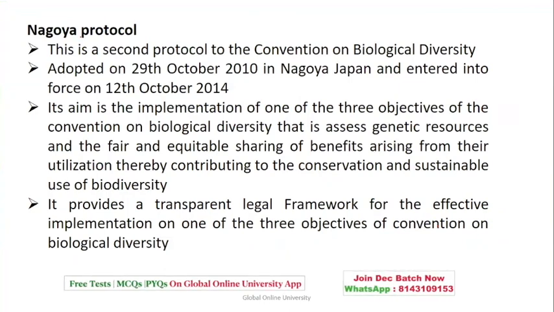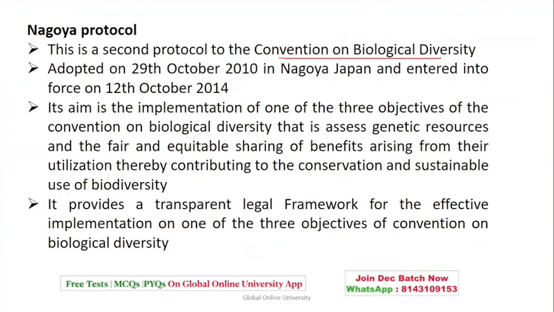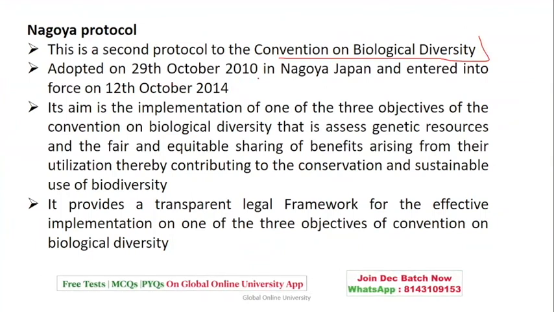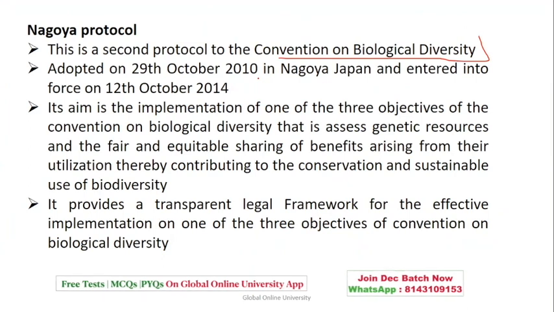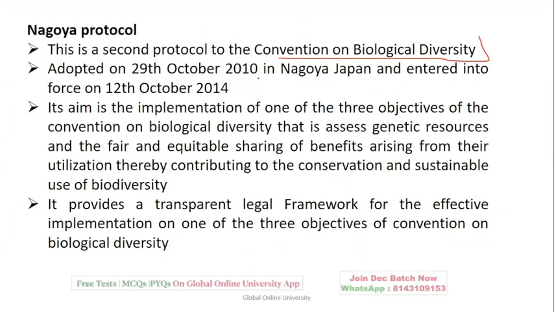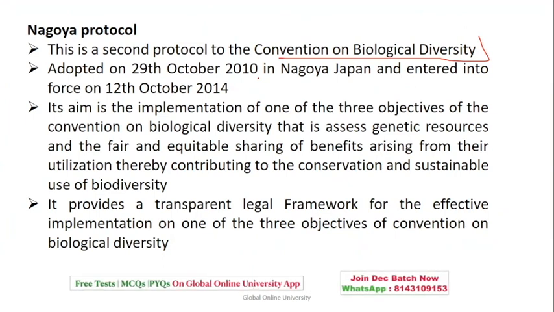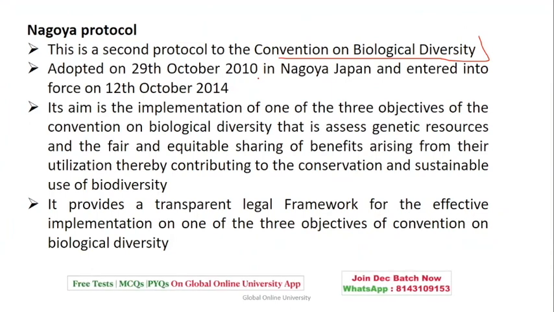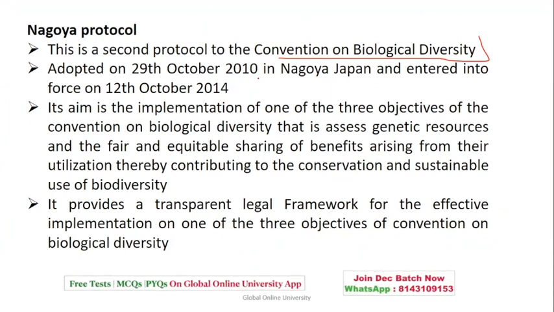Next is the Nagoya Protocol. It is the second protocol to the Convention on Biological Diversity, which was adopted on 29th of October 2010. As I said, this is a revision lecture. I'm sorry I'm disturbing you in between, but I need to complete the whole theory part in one go. It is not possible for you to come back and see the video once again, so please keep your notepad ready and utilize it.